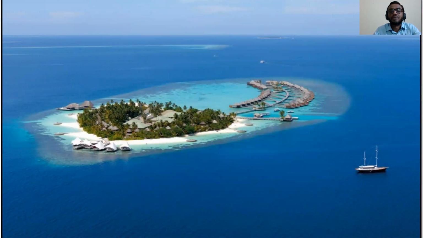Look at the picture, the beautiful scenery of the Maldives, taken from the satellite. As I told earlier, the Maldives is a beautiful country surrounded by the Indian Ocean. It's an island country, and I have to add that the Maldives is made up of a number of islands.